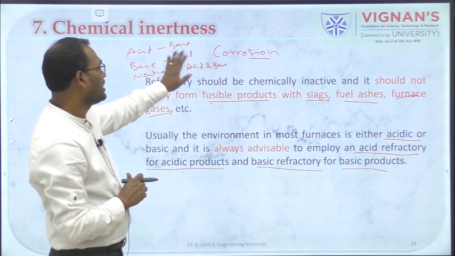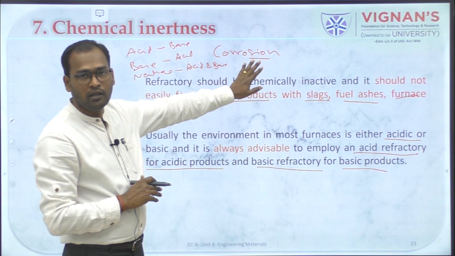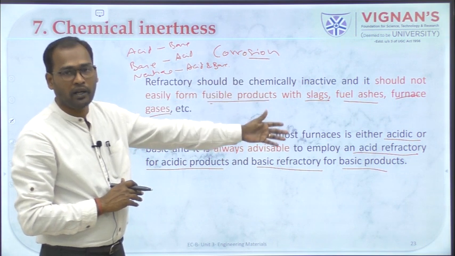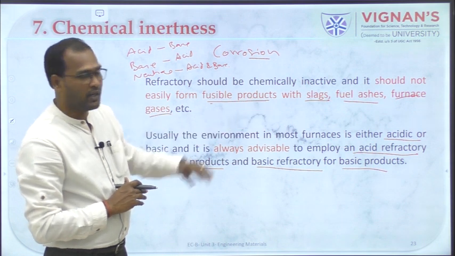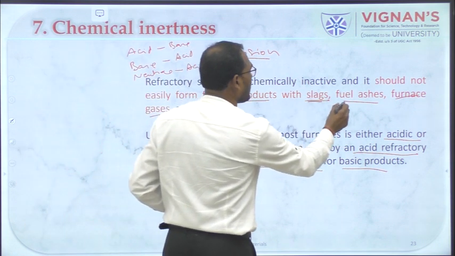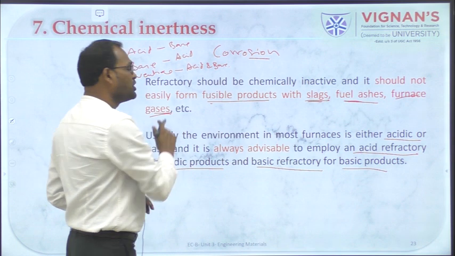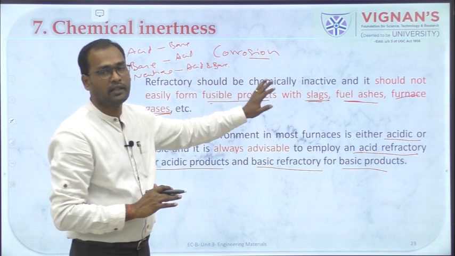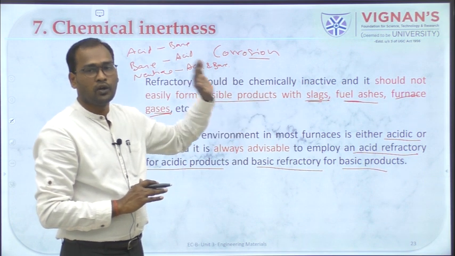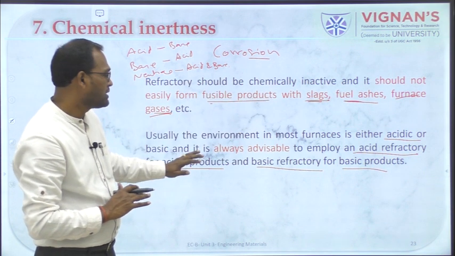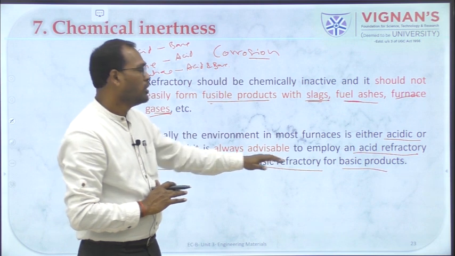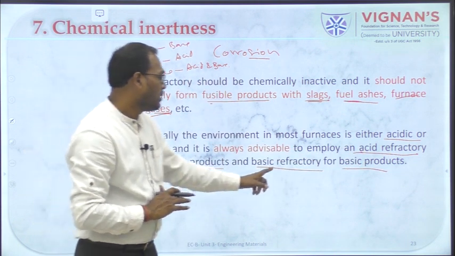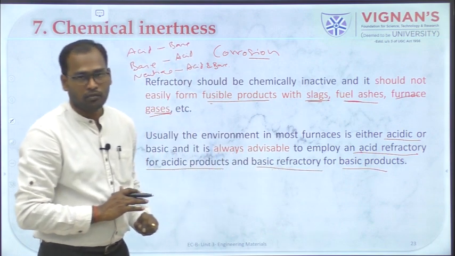Chemical inertness deals with corrosion, how a material is going to react with some of the products formed during refractory use, like slag, fuel ash or furnace gases. It should be inert towards all these things. If it is inert, then that refractory is called corrosion free, and for the safer side it is always advisable to use acid refractory for acidic products and basic refractory for basic products, right.